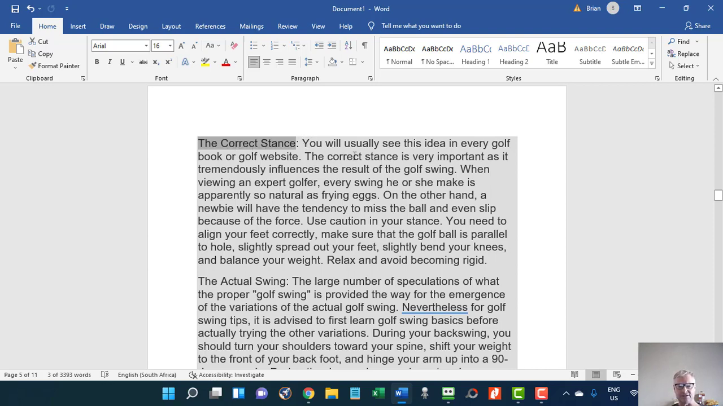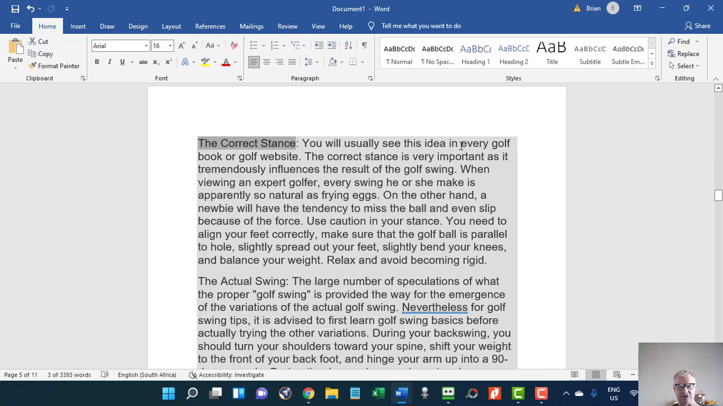Right, let's look at the first sentence. You'll usually see this idea in every golf book or golf website. So you can just say you will see this idea in most golf books or golf websites. So you're just changing up a couple of words. The correct stance or the right stance is extremely instead of very important, as it tremendously influences, so take the tremendously out, as it influences the result of your golf swing. Right? You see what I did there? All I did was change a couple of words around to make it original.